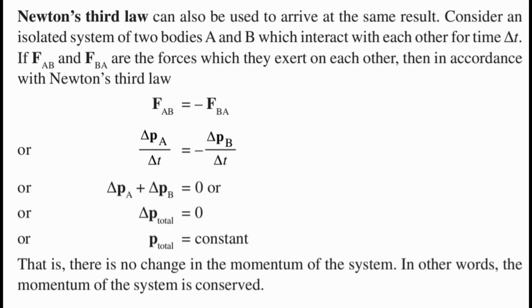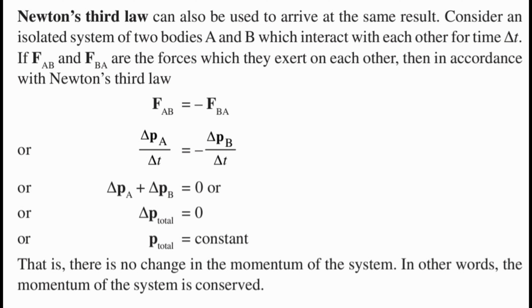Newton's third law can also be used to arrive at the same result. Consider an isolated system of two bodies A and B which interact with each other for time delta t. If FAB and FBA are the forces which they exert on each other, then in accordance with Newton's third law, FAB is equal to minus FBA, or delta PA by delta T is equal to minus delta PB by delta T.